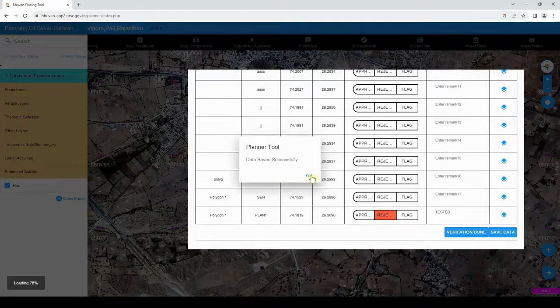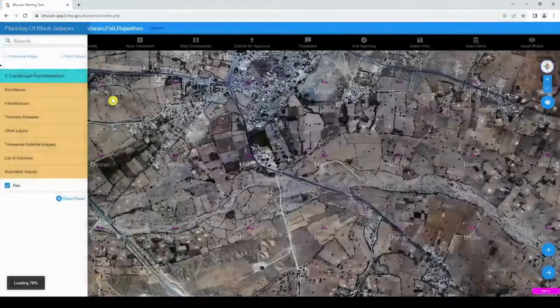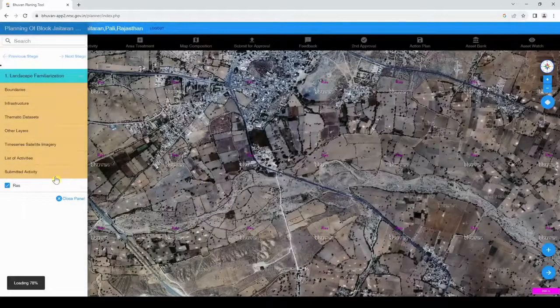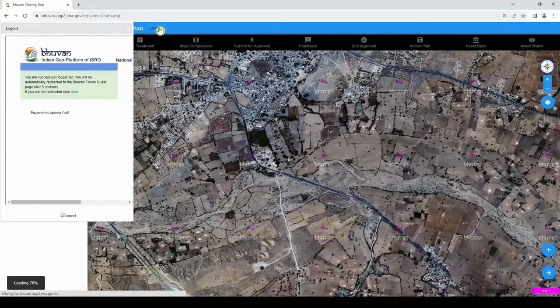If the GAS user doesn't want to submit the data, it can be saved to submit later by clicking on the Save Data button. A logout button is provided on the top right corner of the portal. Upon click, the user will get logged out from the portal.